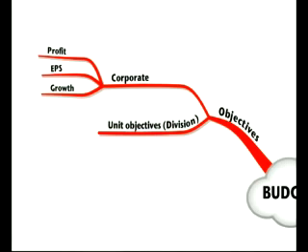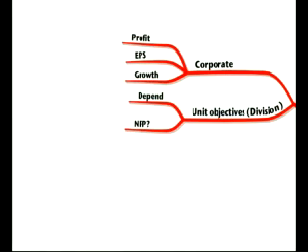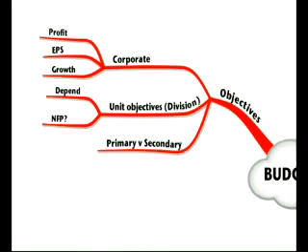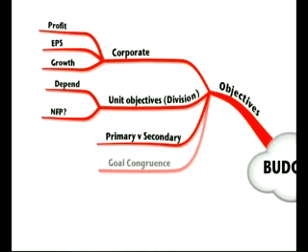Remember that these will be different from unit objectives, say maybe for a division or a section. Unit objectives, well, these will depend on the type of unit you have. Remember that also it will change if they're a not-for-profit organisation. So they'll depend on the scenario, they'll depend on the division itself. Remember that there will be primary goals and there will be secondary goals. Your secondary goals will support your primary ones. So the primary objectives will be the core objectives, the ones you must achieve. So any secondary objectives must support those.